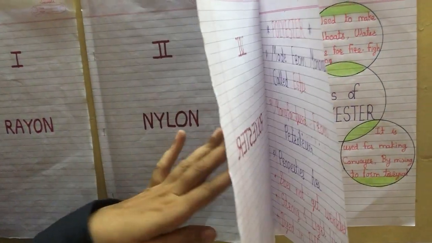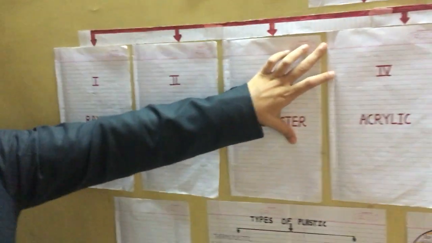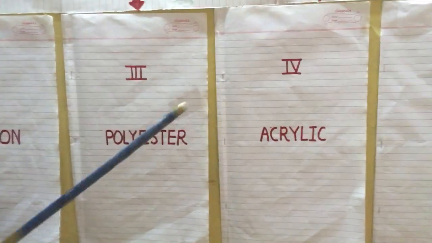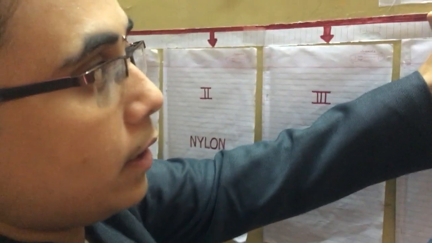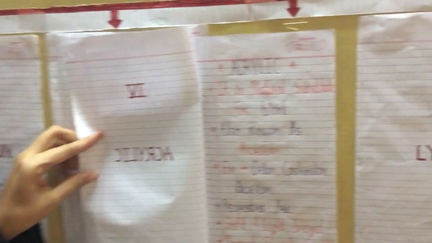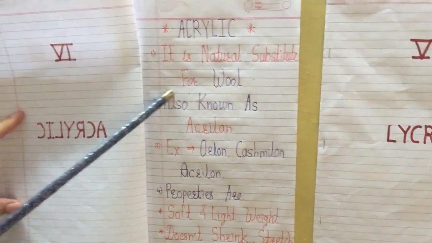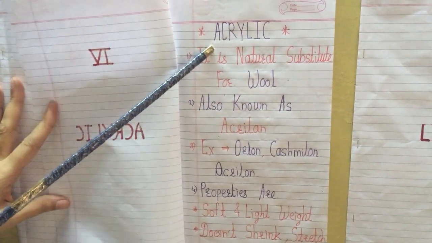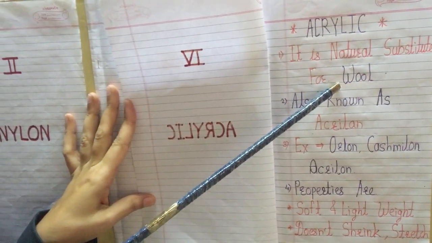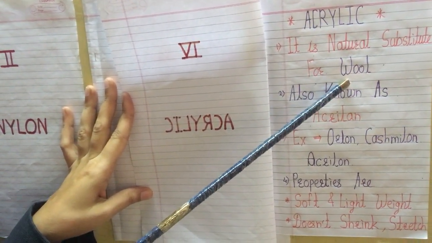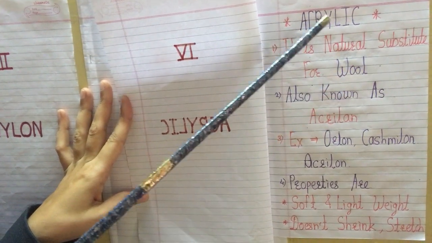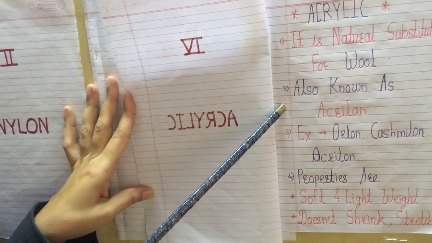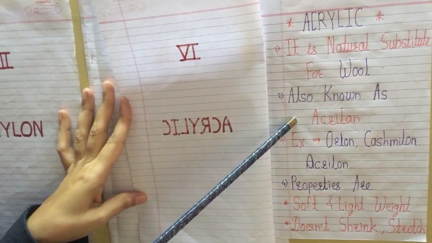Now we will move to the next, fourth type of synthetic fiber, that is called acrylic. First we will learn the basic information about acrylic. Acrylic is a natural substitute for wool. So instead of wool, acrylic is used, because acrylic shows the properties of wool. That's why it is useful as a substitute for wool. Again, acrylic is also known by another name.